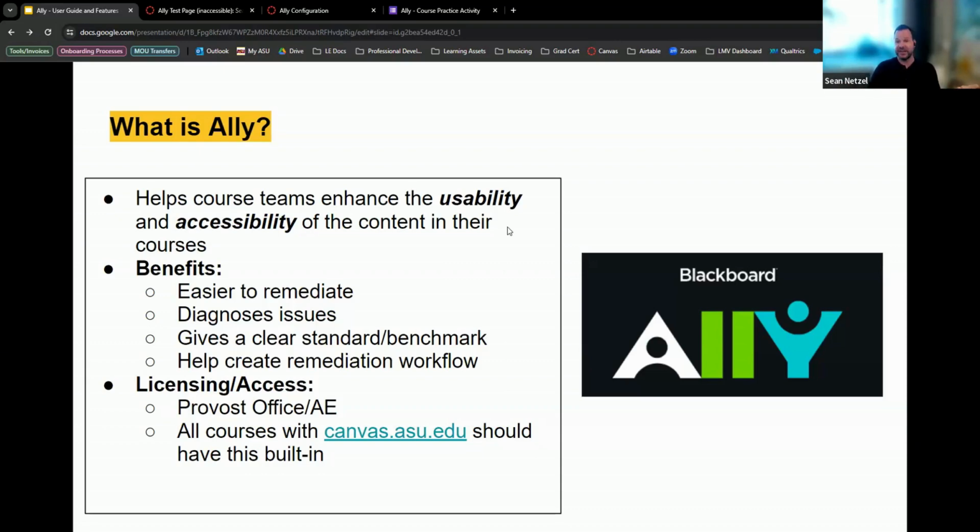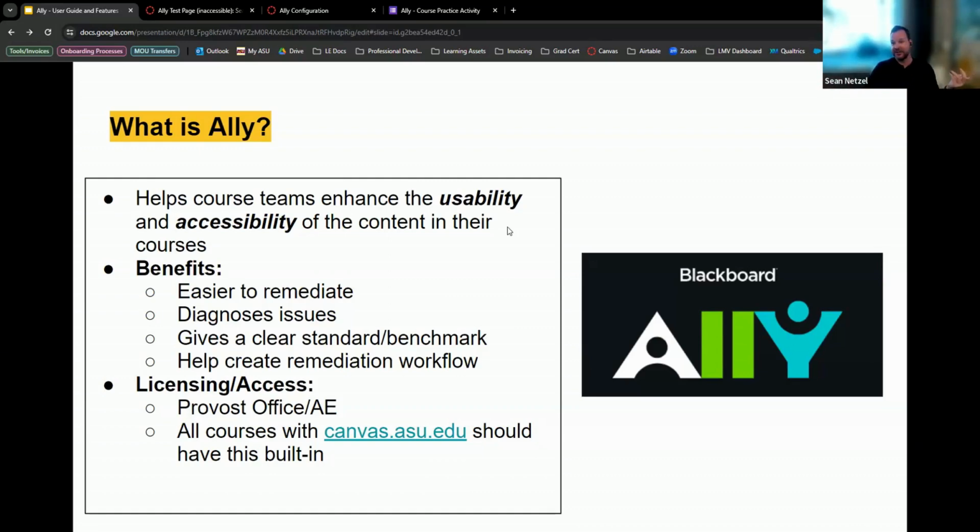So the benefits of it, as you can see here, is that it makes course content much easier to remediate. This is especially true with images. It also helps with diagnosing issues. So whatever accessibility issues you have with your content, it'll give you a clear breakdown and give you some feedback of what the issues are and often how to fix them. Some of which you can fix in Ally. Others you might have to fix separately. Like if it's a file, you have to go to the original file and then fix it outside of the course or outside of Ally.